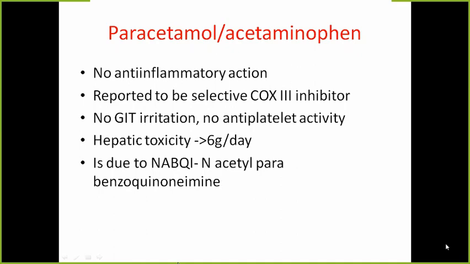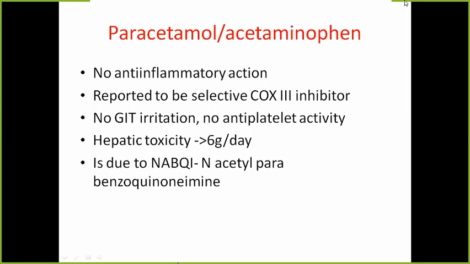The important point to know about paracetamol is that when it is given in high dose, that is above 5 grams, it can cause hepatic toxicity. The important compound responsible for hepatic toxicity is NAPQI, N-acetyl-p-benzoquinone imine.